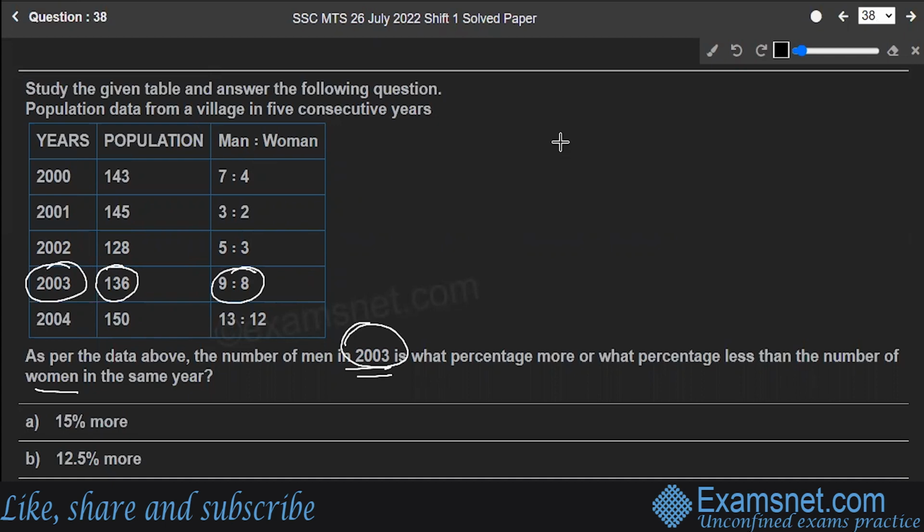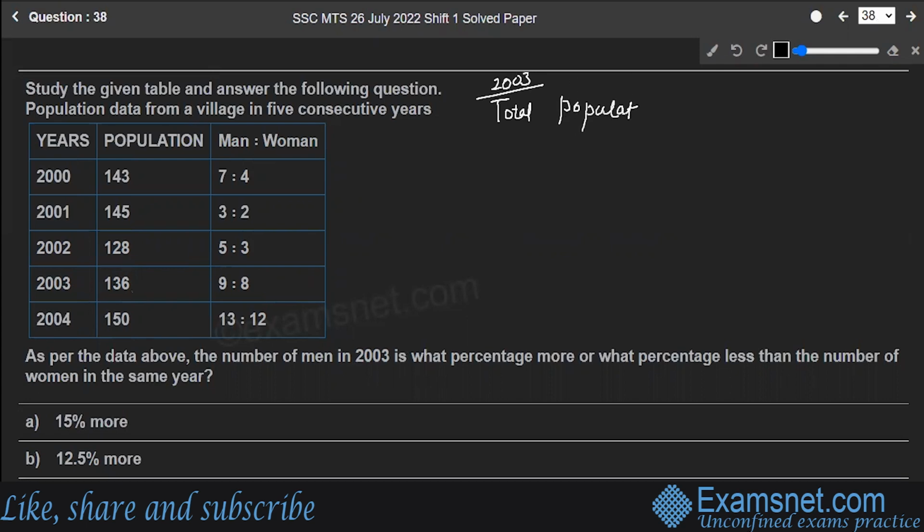So simple as that, we will just find out the man population first of all and then the woman population. Total population, we are particularly talking about 2003 only. Total population is equal to 136. Man population will be given by, see, there are 9 parts out of 9 plus 8 parts for 136.